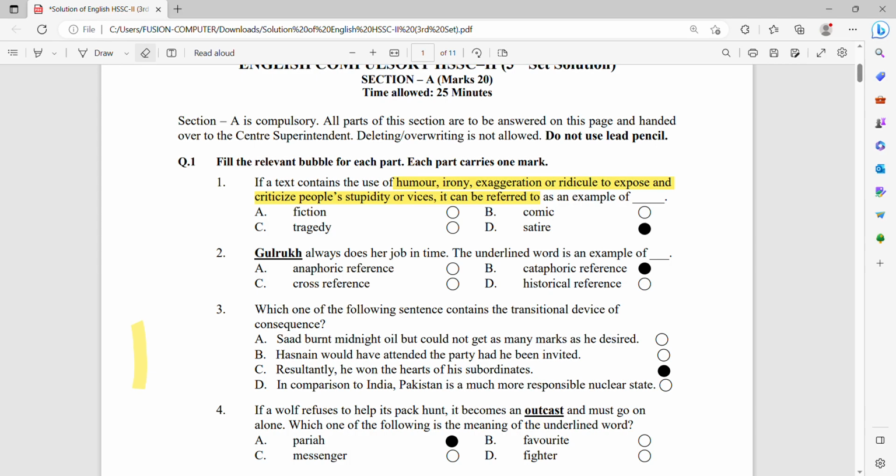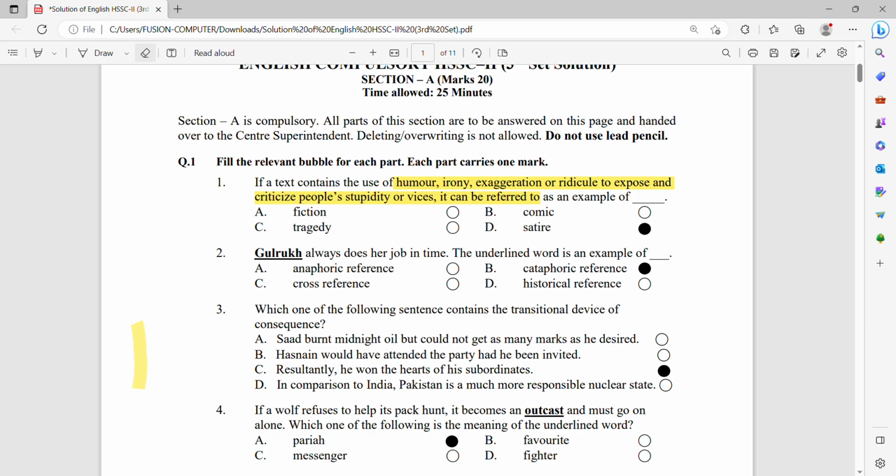Number 3, which one of the following sentences contains the transitional device of consequences? First we have to consider all four sentences given here. Saad burnt midnight oil but could not get as many marks as he desired. There is no reasoning in this sentence. Hasnan would have attended the party had he been invited. Resultantly, he won the hearts of his subordinates. In comparison to India, Pakistan is a much more responsible nuclear state. So C is the correct option, which shows the consequences of something happening.